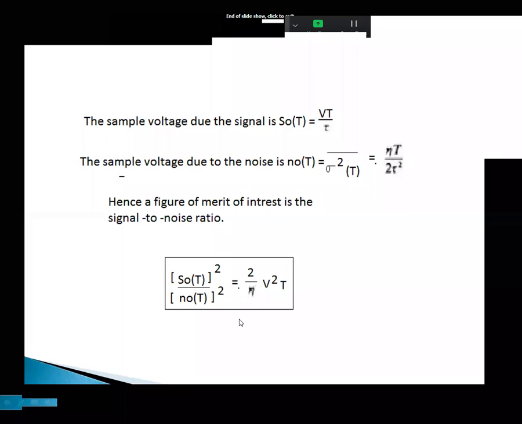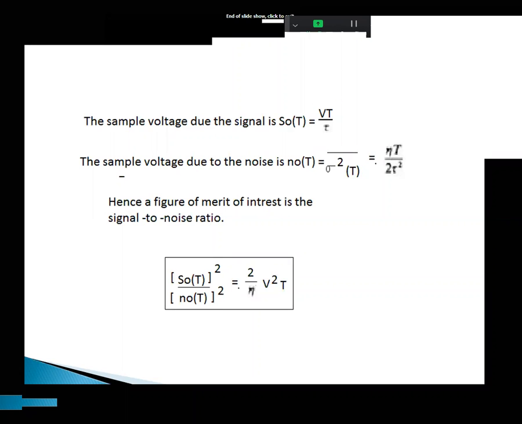Now if you make your own calculation, V square t square by tau square into 2 tau square by eta t.